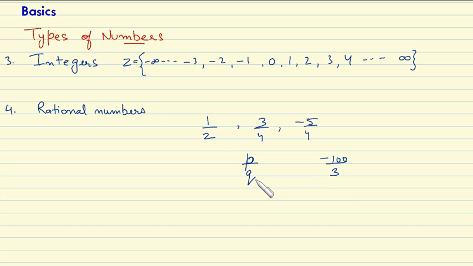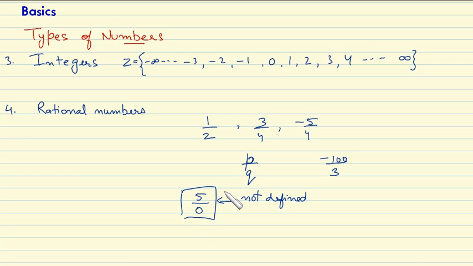A point to be noted over here is that suppose the value of P is 5 and the value of Q is 0. Then we know that something divided by 0 is not defined. If something is not defined, then how can it be a number?